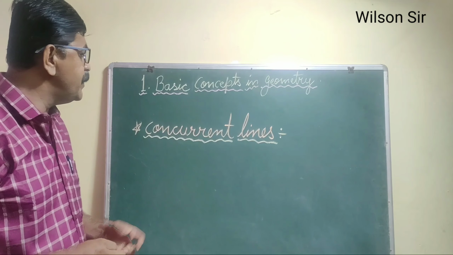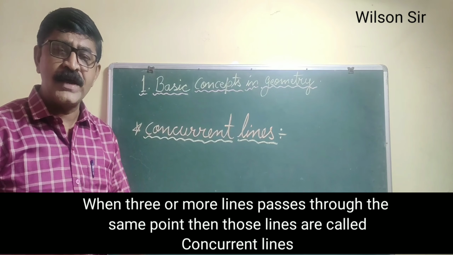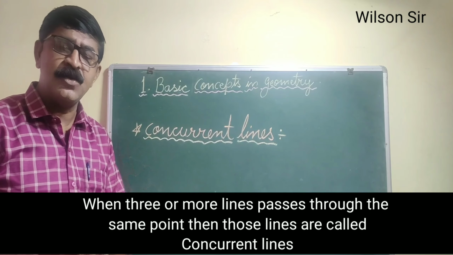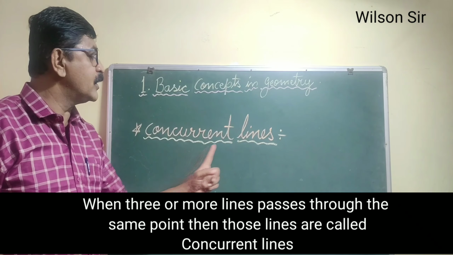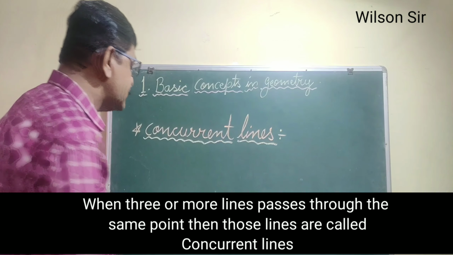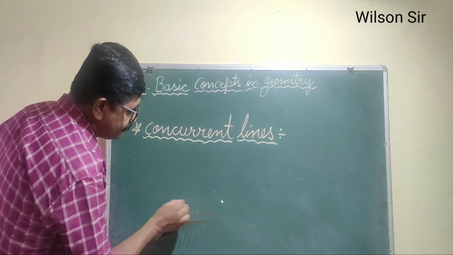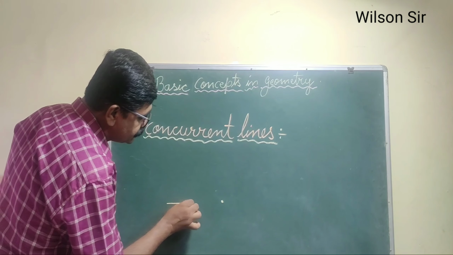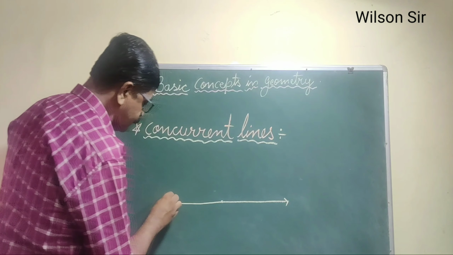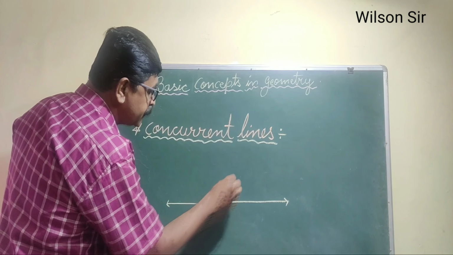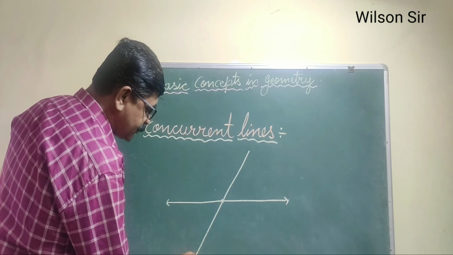Next point we will see about concurrent lines. Now what do you mean by concurrent lines? When three or more lines pass through the same or single point, then those lines are called concurrent lines. I will explain it in the figure. Suppose this is a point and a line is passing through this point. Then again a line is passing through the same point.